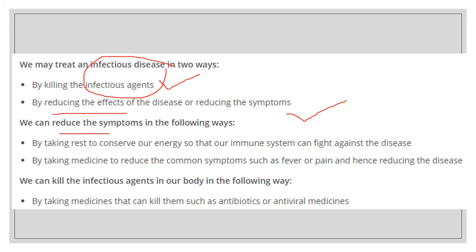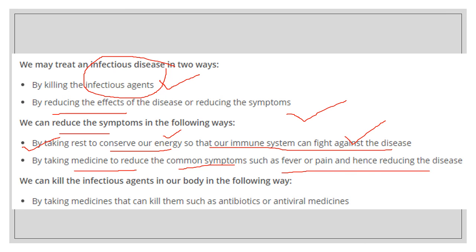We can reduce them by taking rest to conserve our energy, so that the energy is utilized by our immune system to fight against the disease. The second is by taking medicine to reduce common symptoms such as fever and pain, hence reducing the disease.